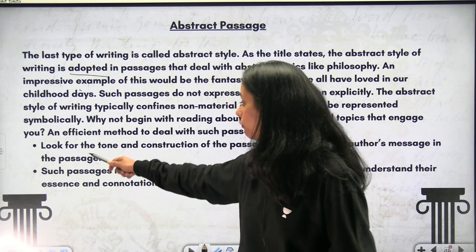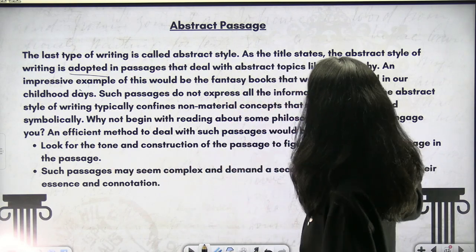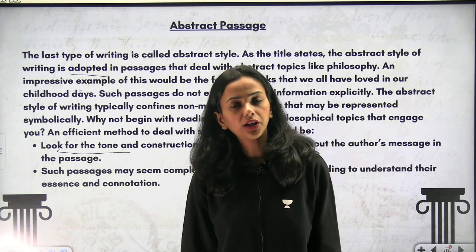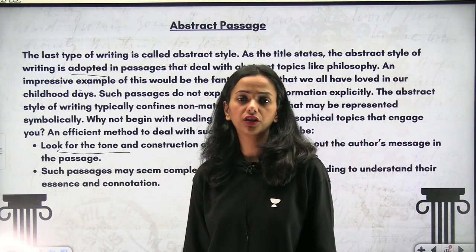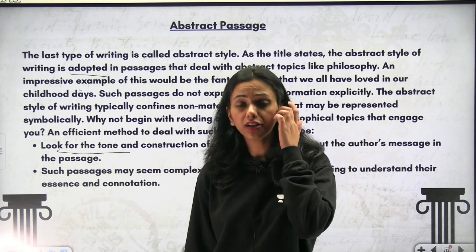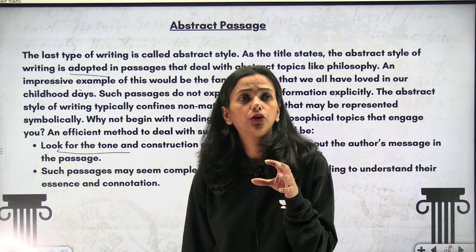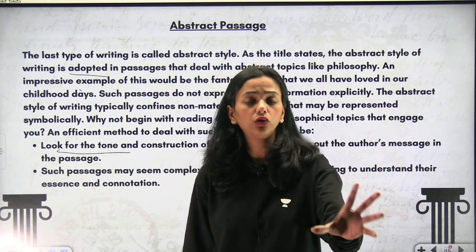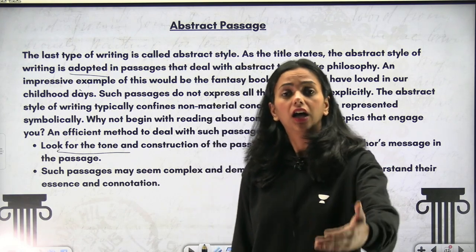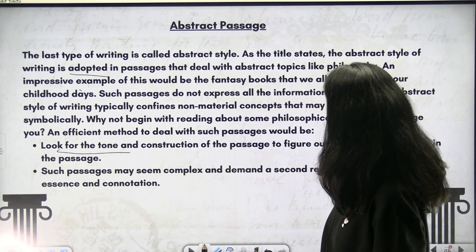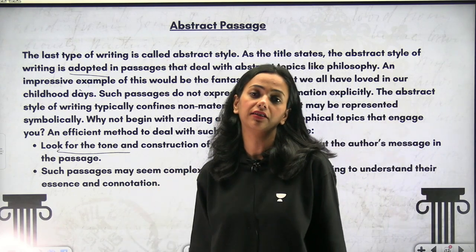Look for the tone and construction of the passage to figure out the author's message. The tone I was talking about can be negative, can be positive. Look for the tone of the author. What is he talking about? And you will very easily figure out how this passage will work henceforth. Such passages may seem complex and demand a second reading to understand the passage again.